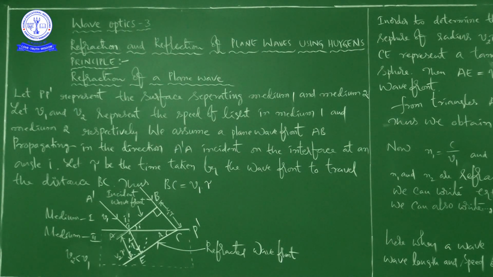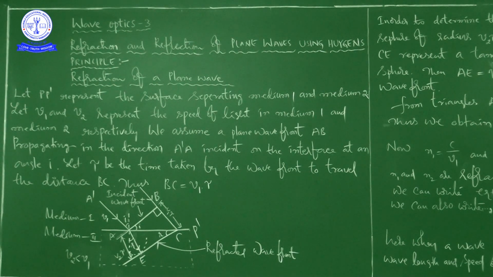We assume a plane wavefront AB propagating in the direction A dash A, incident on the surface at an angle I. This is the angle of incidence. Obviously, the angle of incidence is the angle between the normal and the direction of the incident wavefront.